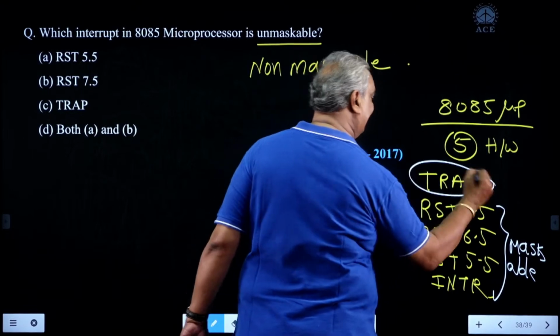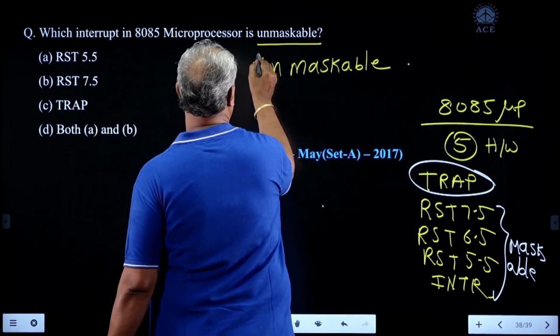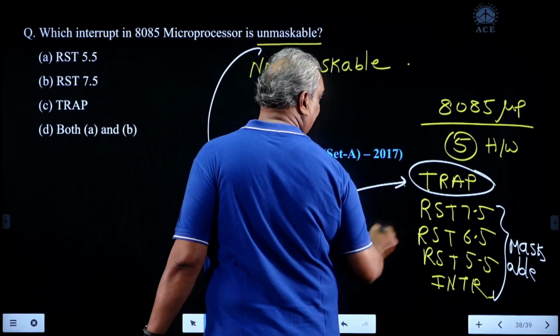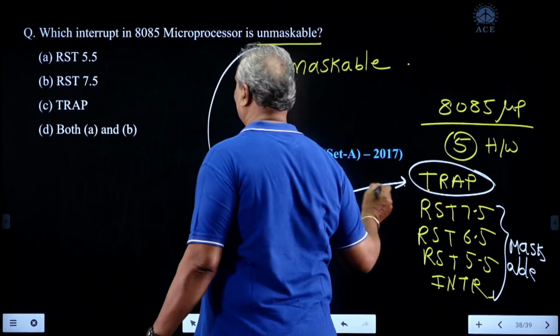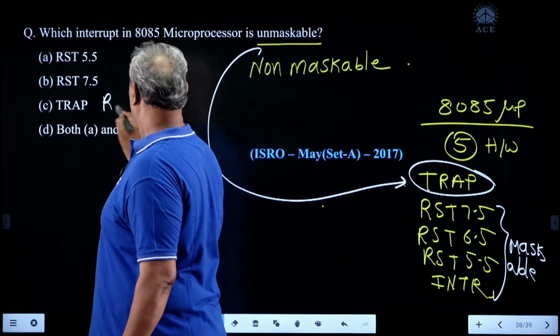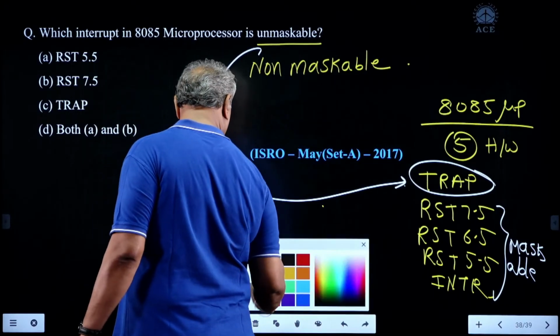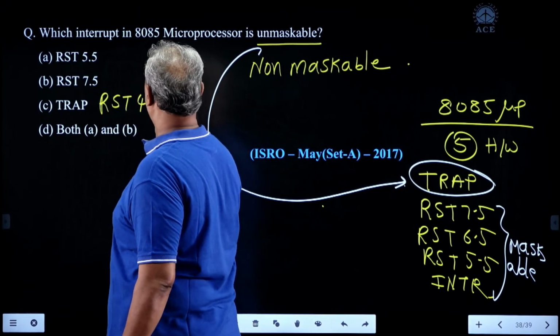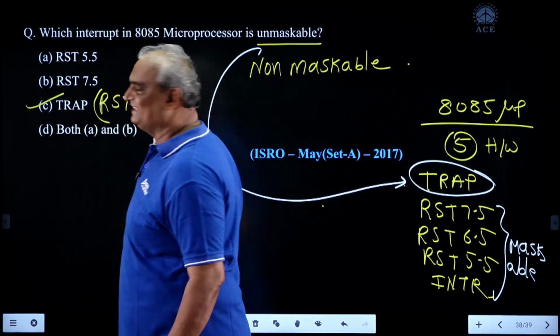But TRAP is non-maskable. Unmaskable means non-maskable. Here, TRAP is also known as RST 4.5. The correct answer is C.